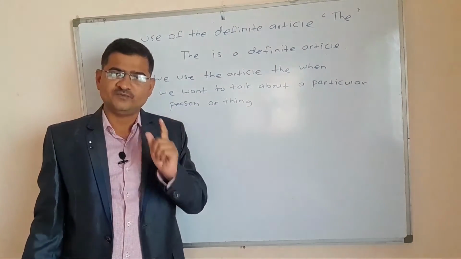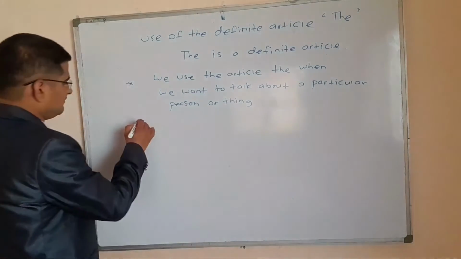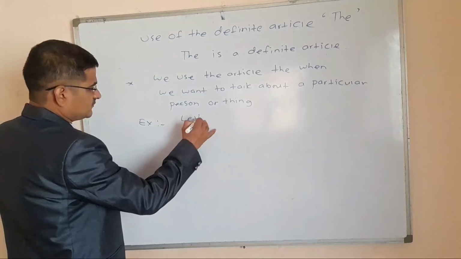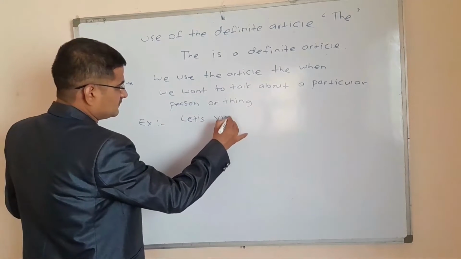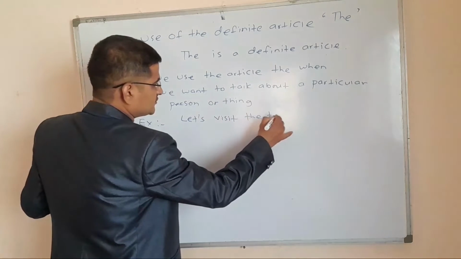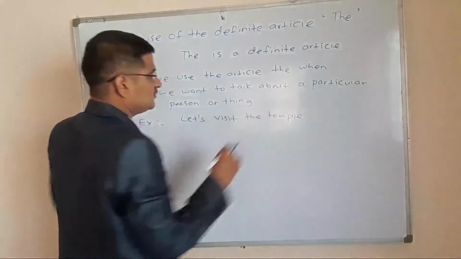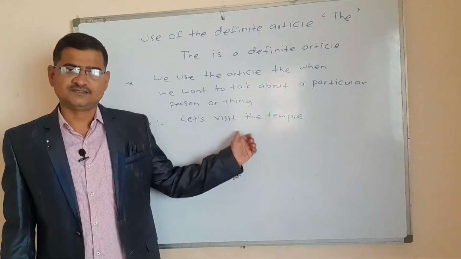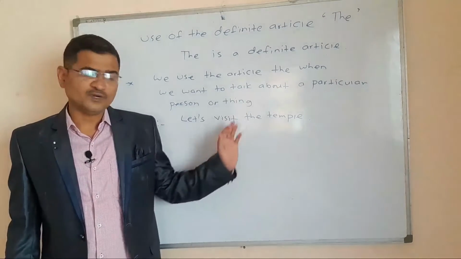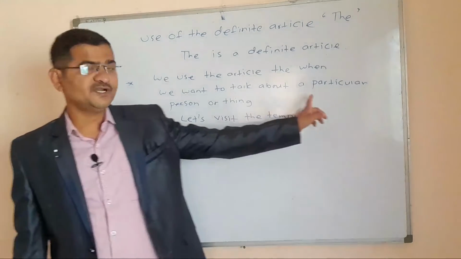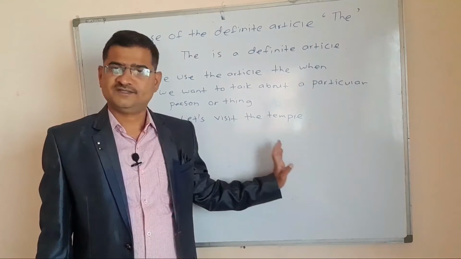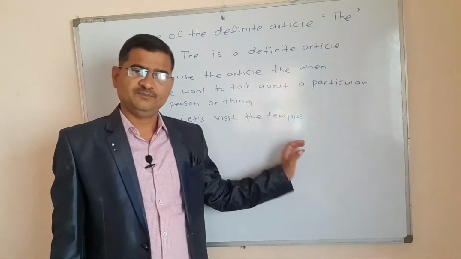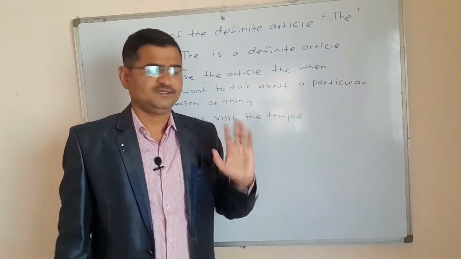Now let us study one example of this type. Example, let's visit the temple. So here in this sentence we have used an article the temple. What does it mean? It means a particular temple. That's why we have used the article the here.